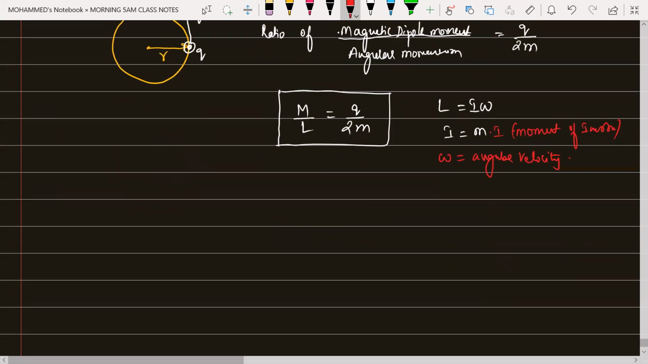Like say for example, if I give you some applications, number A, for point charge, what will be the magnetic moment, beta? M by L will be equal to how much? M by L is equal to Q by 2 into M, isn't it? So magnetic moment will become M is equal to Q by 2 into M into capital L.